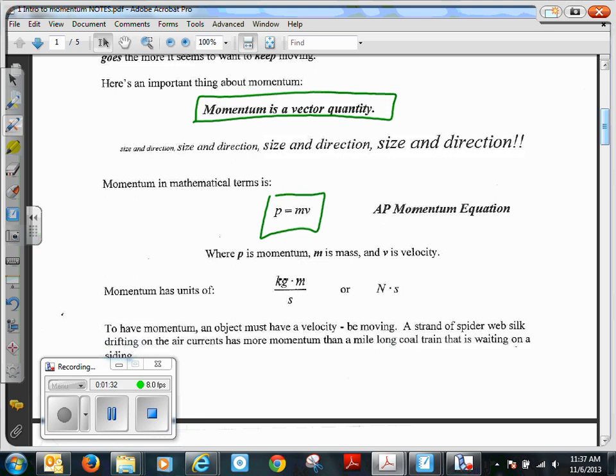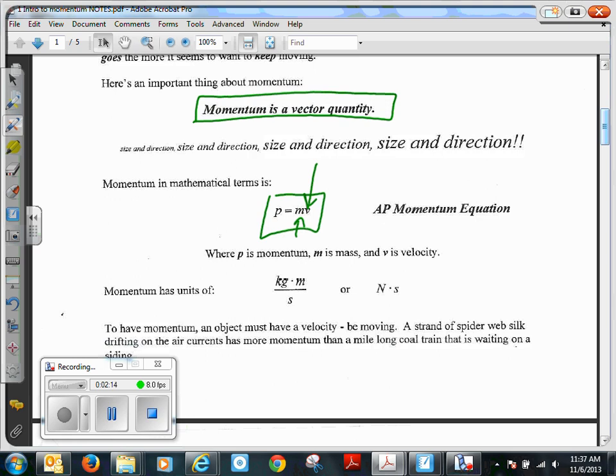Okay, so inertia and momentum are close, right? Because inertia is the object's tendency to maintain a state of motion, which means if it has more mass, it's going to have more inertia. Well, momentum kind of takes it to the next level, and it includes the velocity. So, like I could have a truck coming at me at 1 meter per second, and I could maybe stop it if it was in neutral. But if I have a truck coming at me at 20 meters per second, I couldn't stop it. Well, that's the whole velocity part. And if you look at this, you can see that the m is not a vector. It's the velocity that has direction.